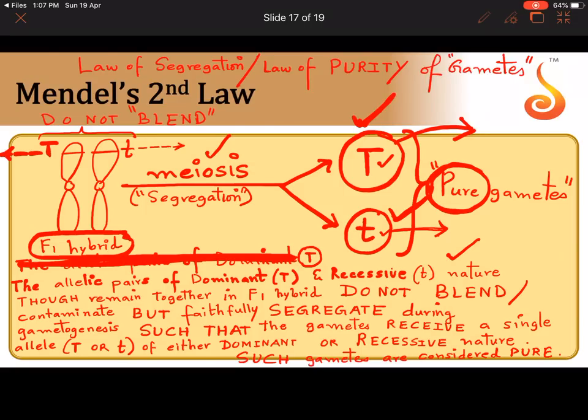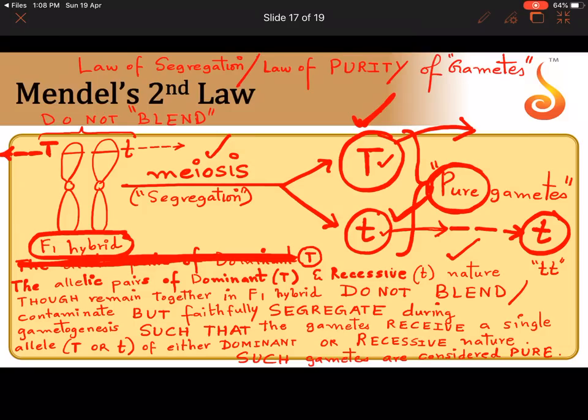Isn't this the reason why we got dwarf plant in the F2 generation? This is the reason why Mendel suddenly saw that in the F2 generation dwarf plants had reappeared. Imagine if this gamete was not there. If this gamete having small t was not there, then it would not be possible for us to get a plant with small t in the F2 generation. The fact that we have a gamete with small t, that is because of segregation that happened in the F1 hybrid during the time of gametogenesis. We have a plant which is small t.